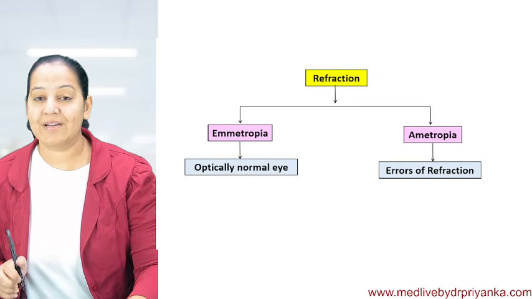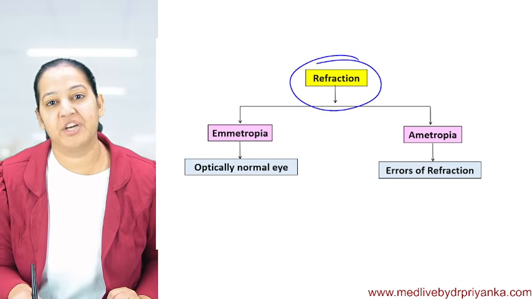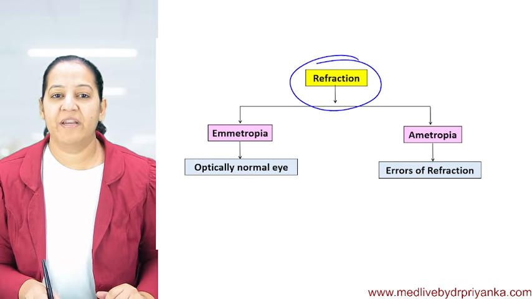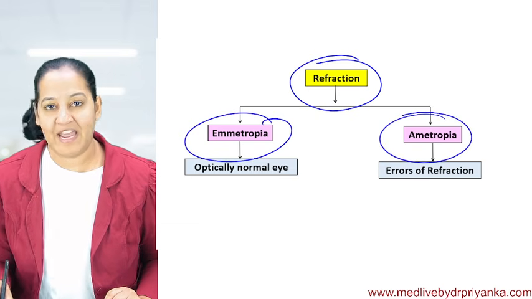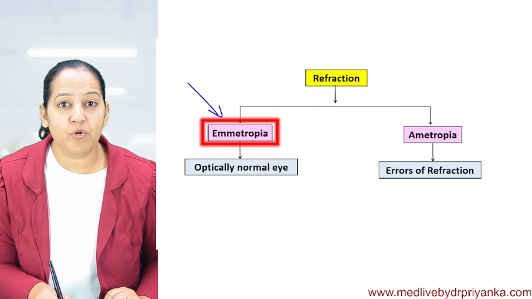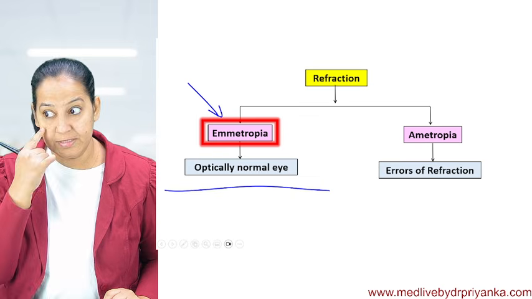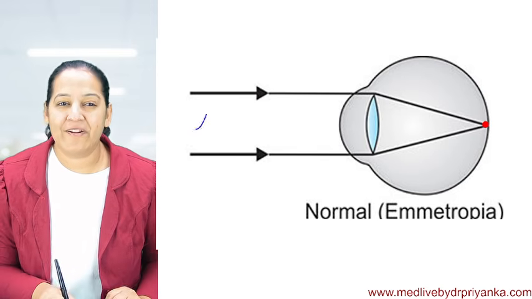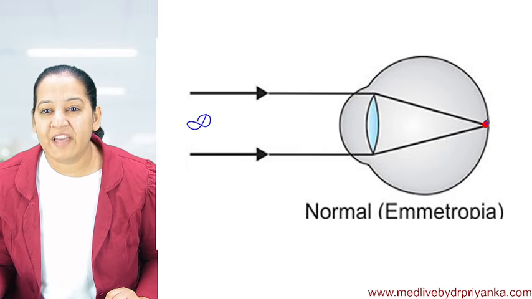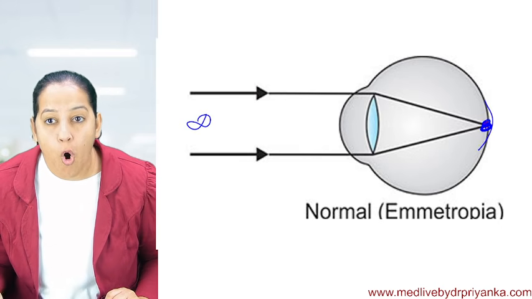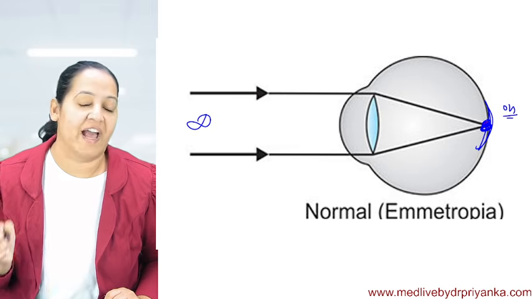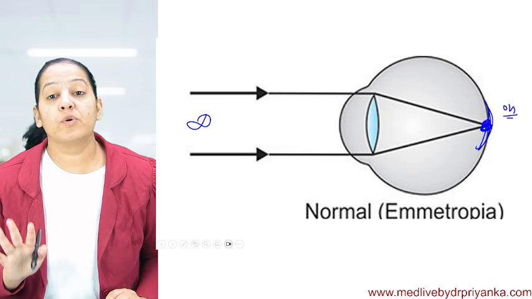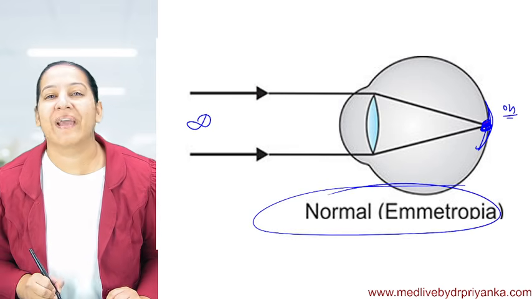Okay. So I started that refraction. Based on refraction, the human eye can be divided into two portions, emmetropia and ametropia. Everyone knows what emmetropia is. It's the optically normal eye. When there is no error of refraction in the eye, it is known as emmetropia. I mean to say, when parallel rays come from infinity and focus on the retina, neither before it nor behind it, it is known as the normal eye, the emmetropic eye.